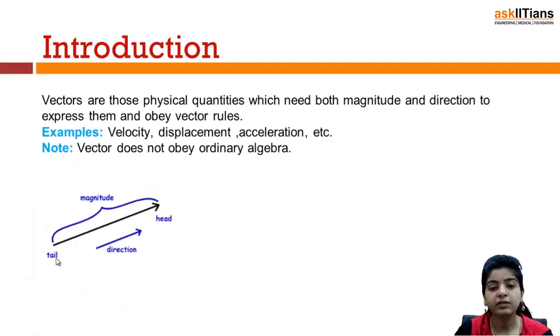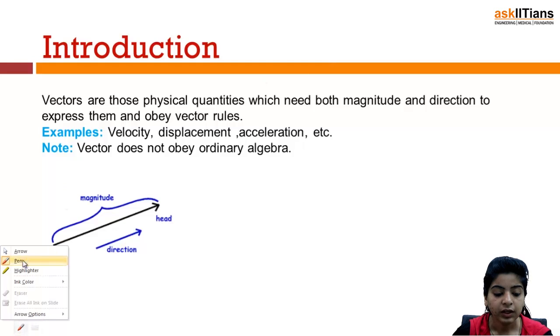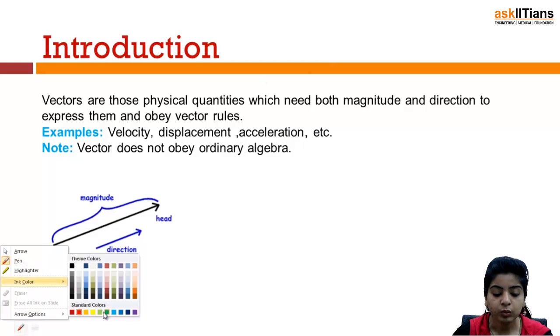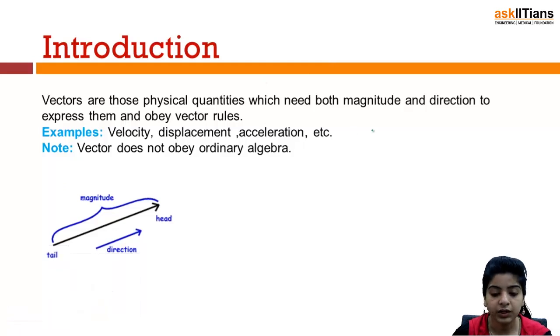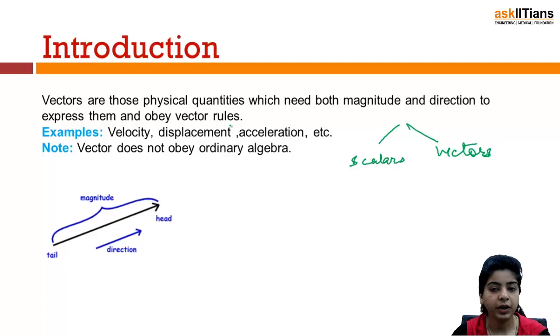So first of all, let us discuss the definition of vectors. Physical quantities in general can be divided into either scalars or vectors. So we can have either scalar quantities or vector quantities. When we talk of vectors, the first thing that should strike your mind is that it has something to do with a particular direction. So the main concept involved in vectors is that the direction is extremely important, right?